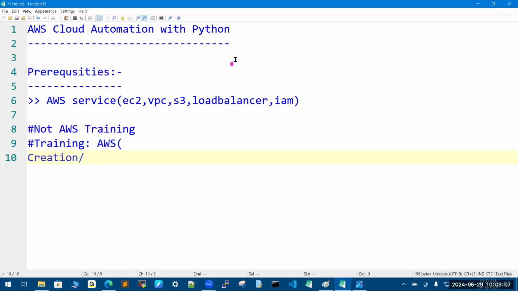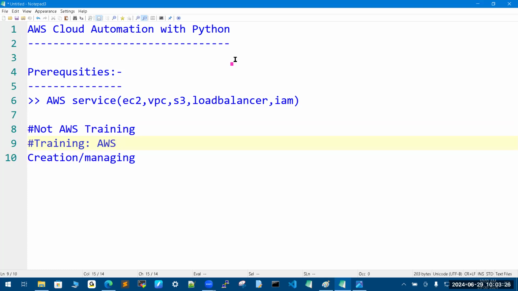Not only creation activity. If it is a creation activity, we have Terraform. Managing means I want to stop, start, delete, any type of activity. So this training's main theme is AWS, especially from the DevOps point.